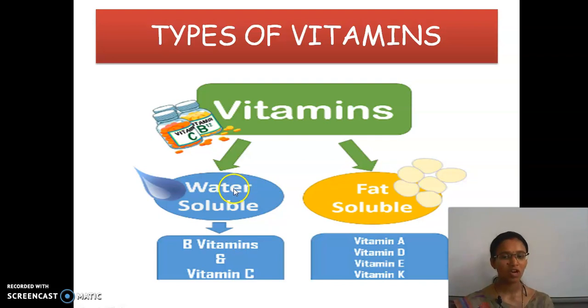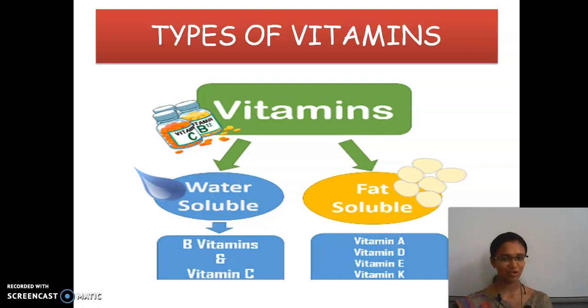Water soluble means dissolved completely. The vitamins which are soluble in water are vitamin B and vitamin C. Vitamins A, D, E and K are soluble in fat. Based on their solubility, they are classified into how many types?